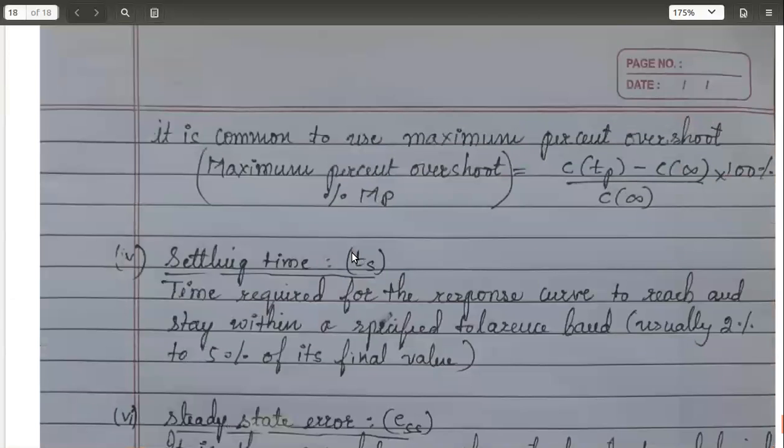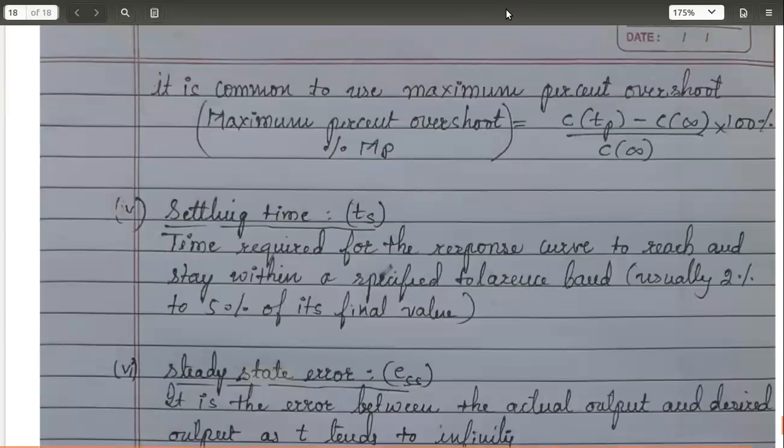So let me define it properly. What is settling time? It is the time required for the response curve, your output, to reach and stay within a specified tolerance band. Usually this plus or minus tolerance, that is the acceptable change, is either 2% or 5%. It stays in the range of 2 to 5.